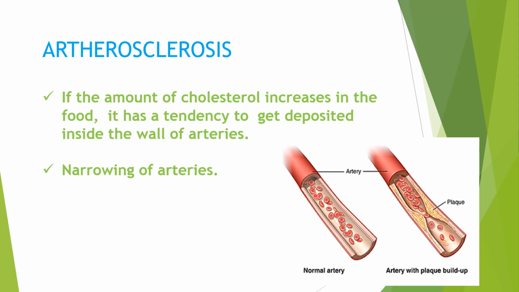You can see this is the normal artery where the blood is freely flowing, right? That means the surface area you can see. But here you can see the deposition, this area, that is plaque, right? Here the blood flow is abnormal. That means a proper flow of blood is not happening.